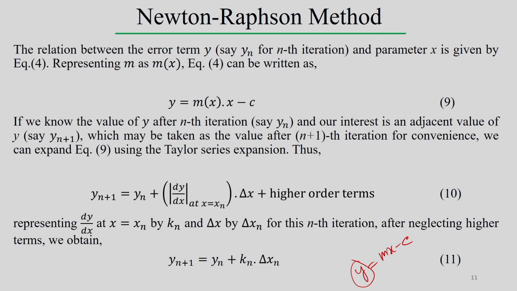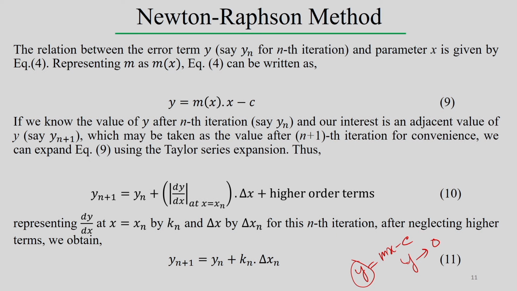In one single step we cannot reach exactly y equal to 0, but in successive iterations y tends to 0. Once y tends to 0 after n number of iterations, we can say we have the converged solution of this particular equation.